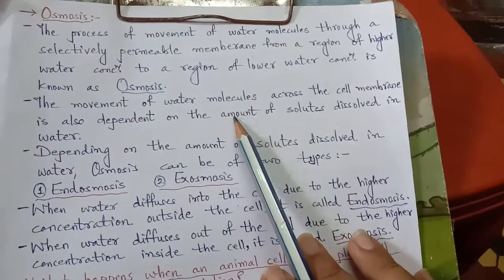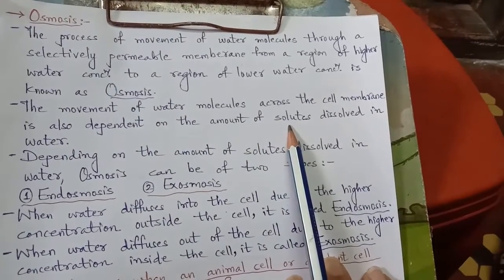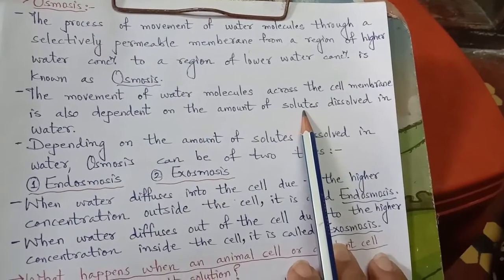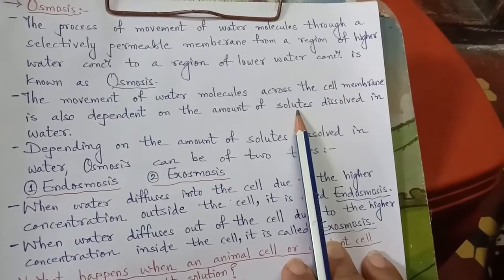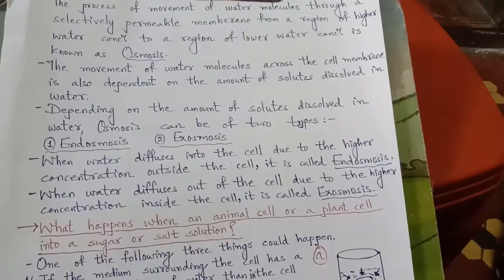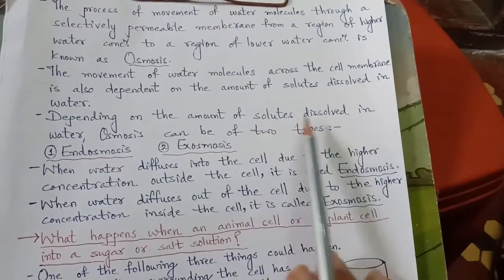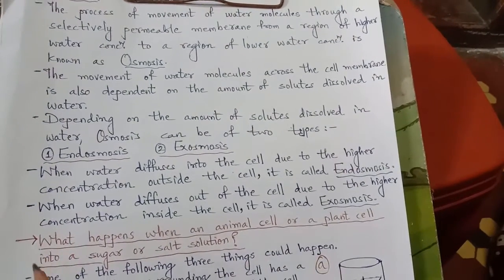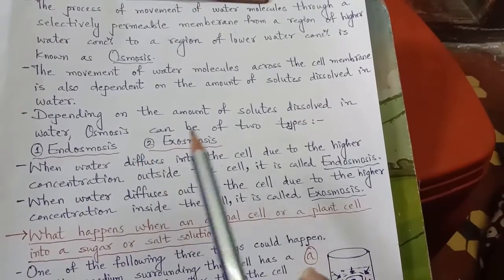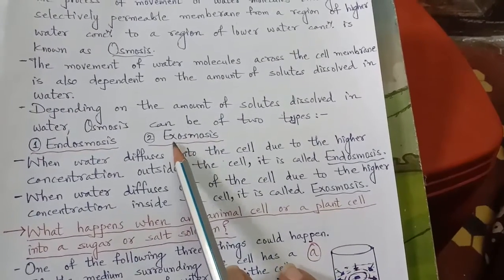The movement of water molecules across the cell membrane is also dependent on the amount of solutes dissolved in water. Sometimes when some solute is added to water, like sugar or salt, then it also plays an important role in the movement of water molecules. So, depending on the amount of solutes dissolved in water, osmosis can be of two types. One is endosmosis and another is exosmosis.